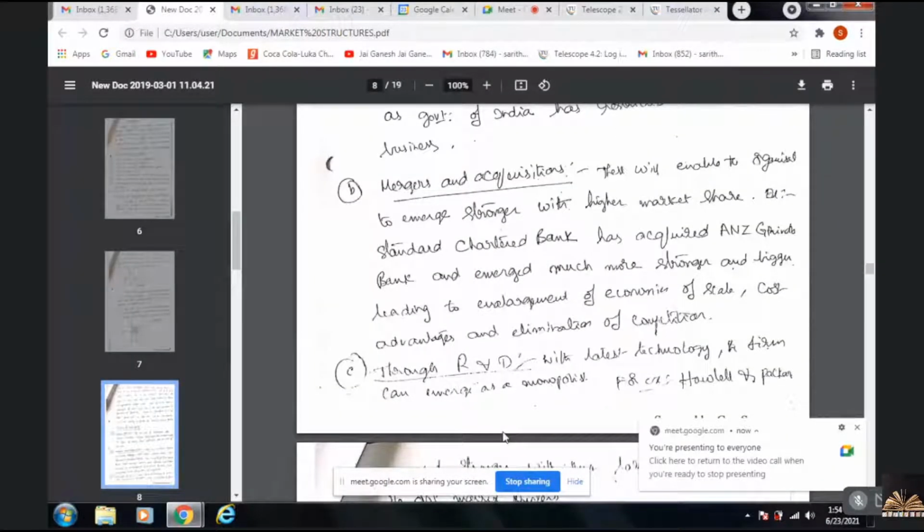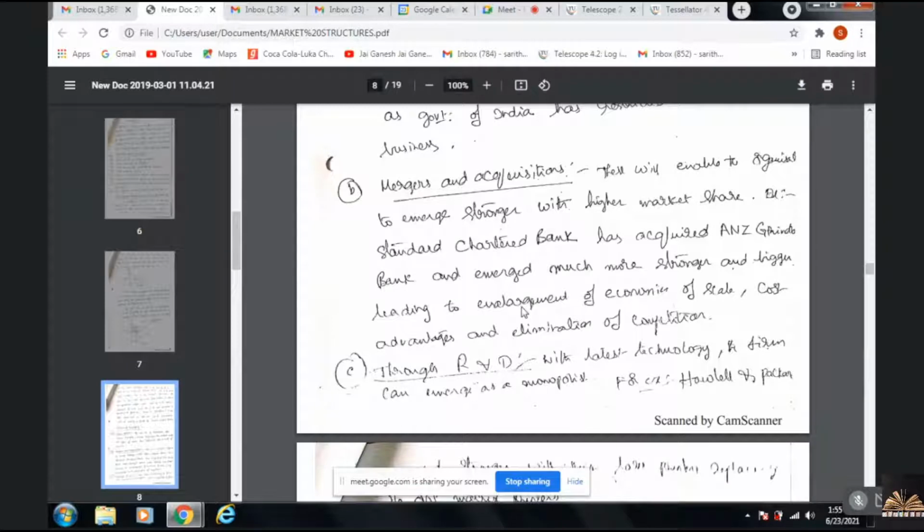So this is the main reason for mergers and acquisitions. It's not for voluntary service, or for balanced regional development of industries, or for goodwill or a good image in society. It's this huge benefit, as there is a high corporate rate of tax. So the losses suffered by the merging company can be set off against the profits of the merged company. This is the main benefit regarding mergers and acquisitions.